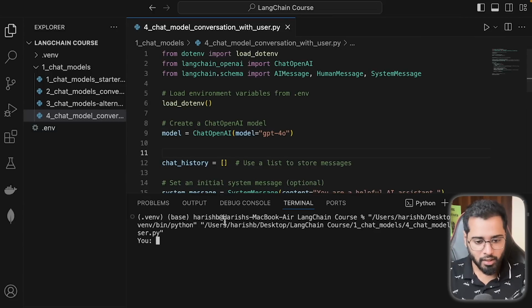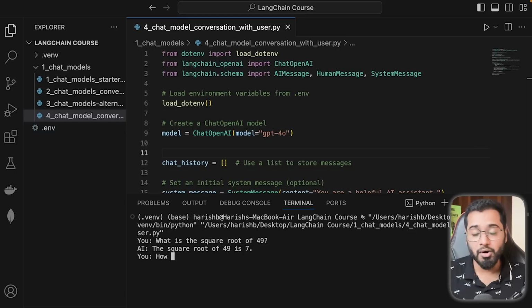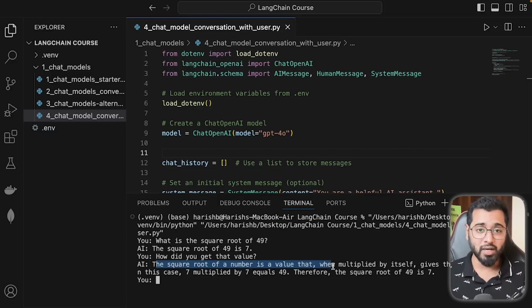When I hit run, you can see that it says "You". It is basically prompting me, the user, to give it a question. So if I were to say, let's say, what is the square root of 49? And when I press enter, let's wait for a while. And now you can see the AI's message saying 7. And now I can also ask a follow-up question, something like, how did you get that value? And then press enter. And you can see it is walking us through the reasoning.